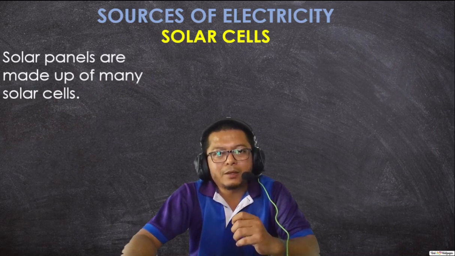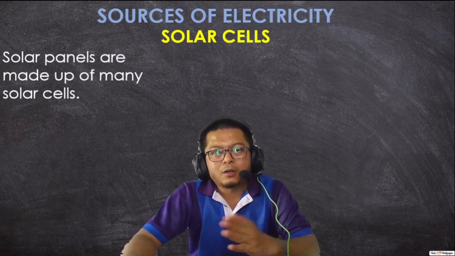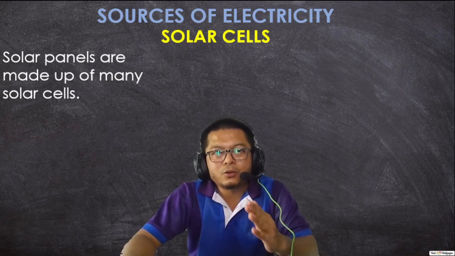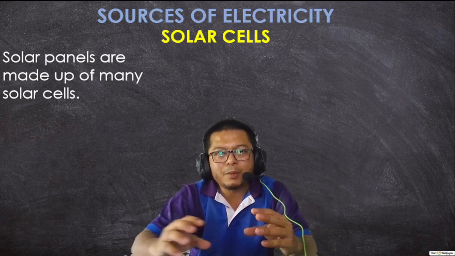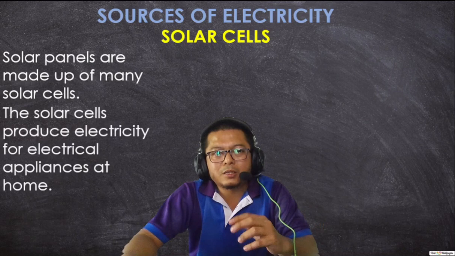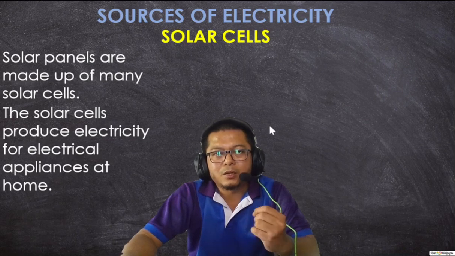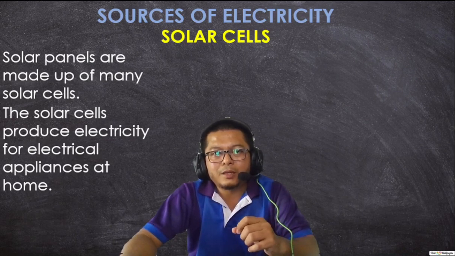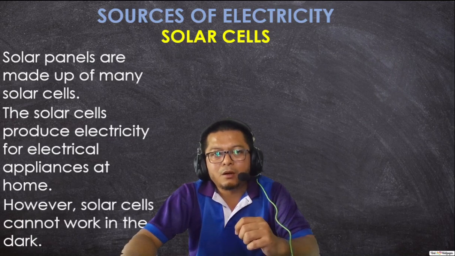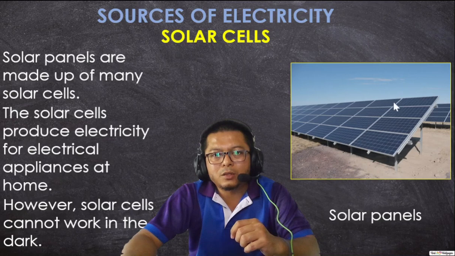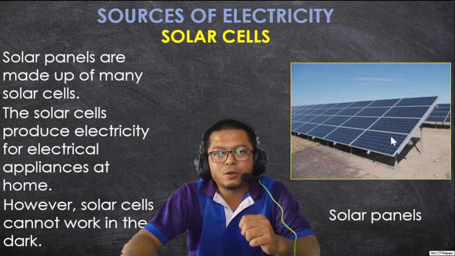Okay, solar panels. Now this is different. When there are many solar cells, the solar cells are put in solar panels. Solar panels are made up of many solar cells. The solar cells produce electricity for electrical appliances at home. However, solar cells cannot work in the dark. So this is an example of solar panels.